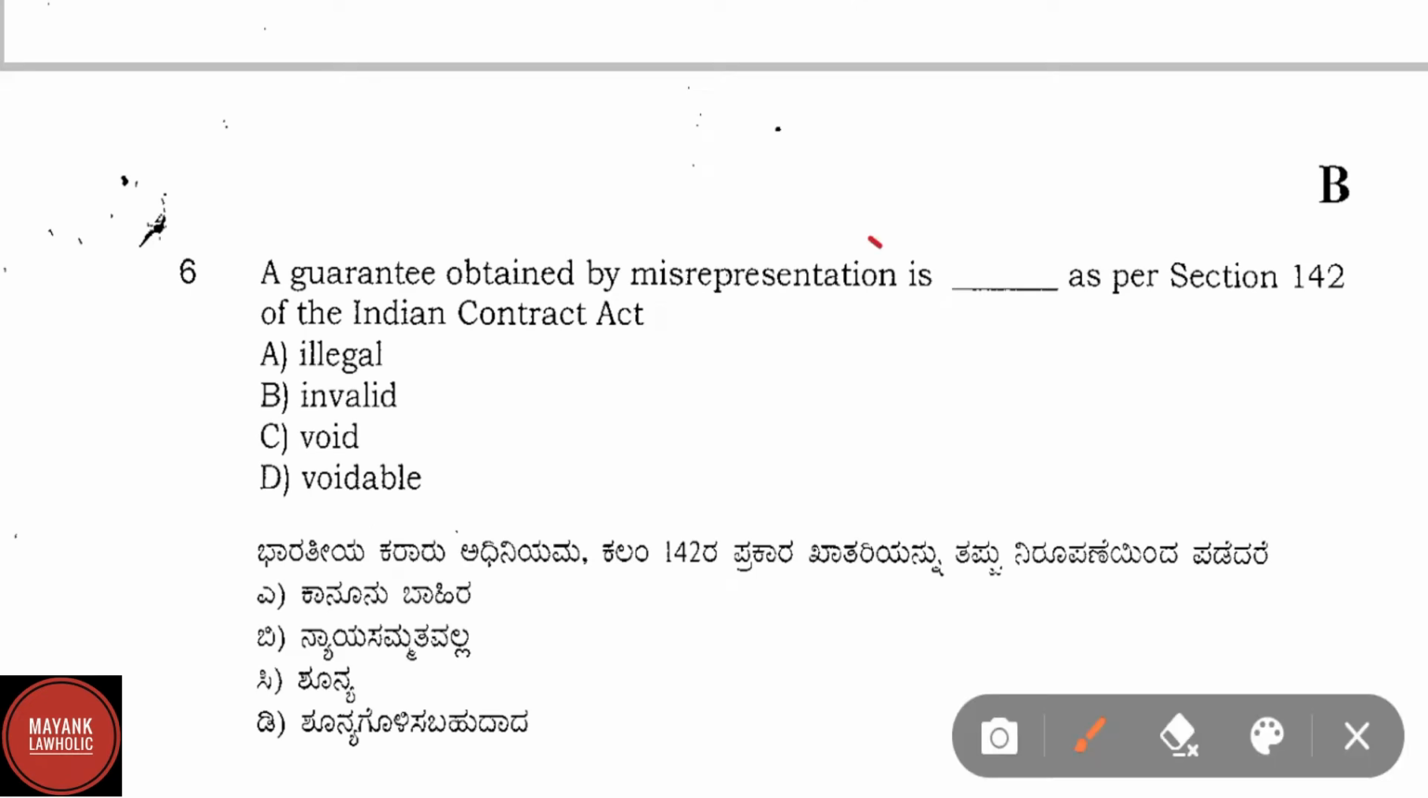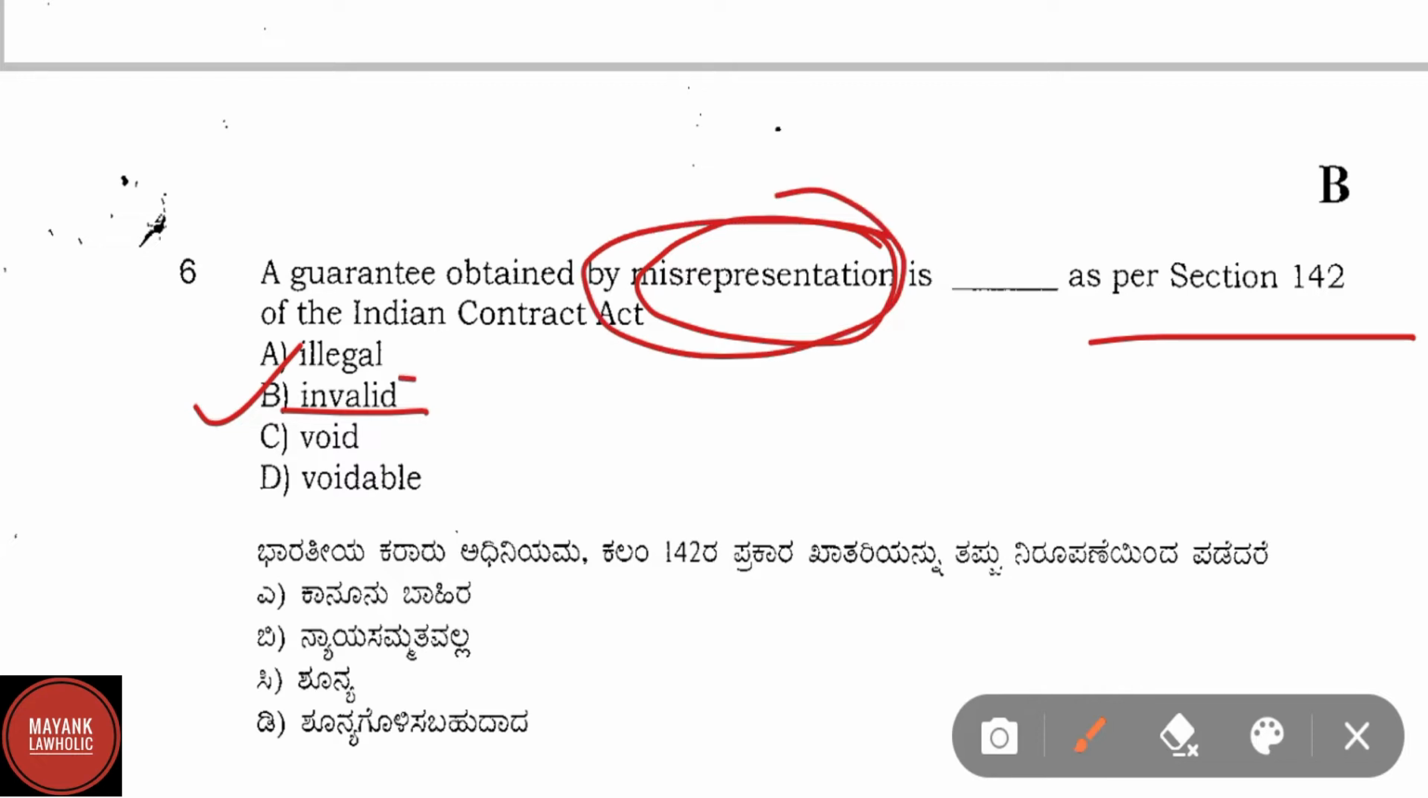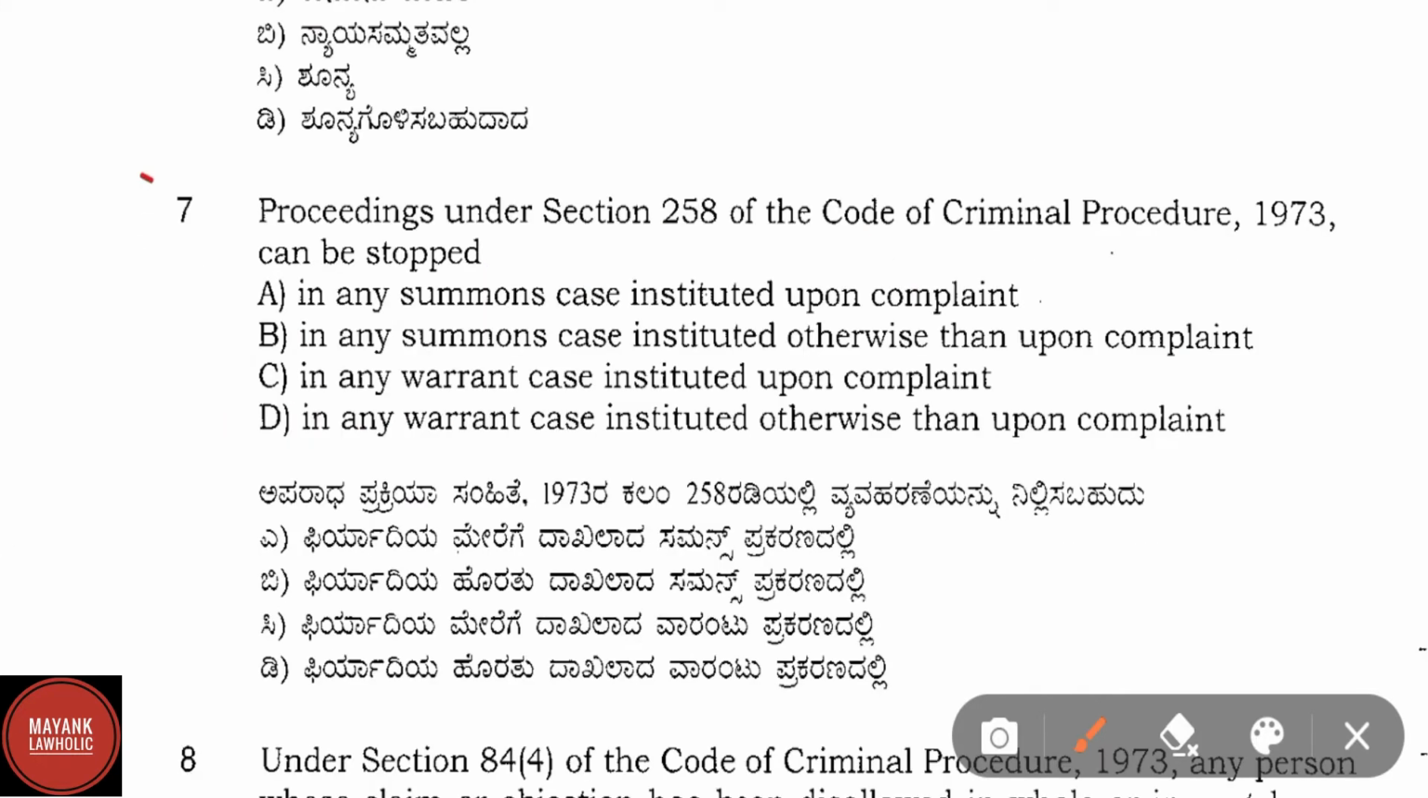A guarantee obtained by misrepresentation is as per section 142 of the Indian Contract Act is. Here correct answer is option B, that is invalid. As per section 142 of Indian Contract Act, it says that any guarantee which has been obtained by means of misrepresentation made by the creditor or with his knowledge and assent concerning a material part of transaction is invalid.